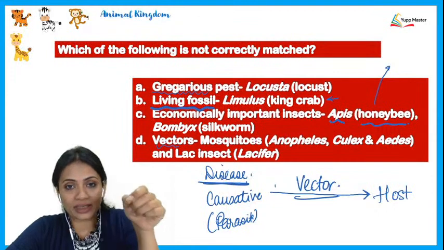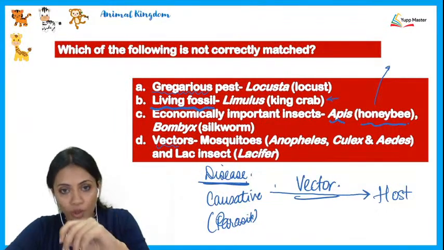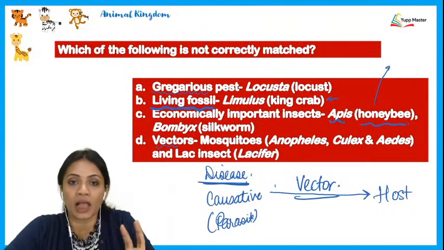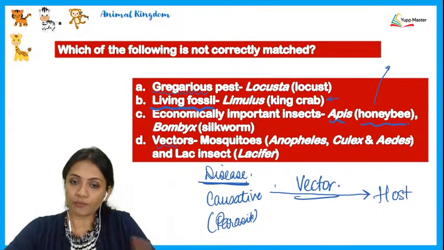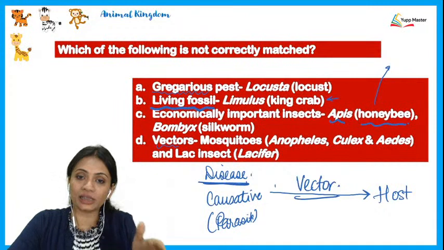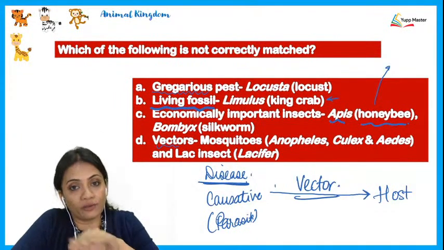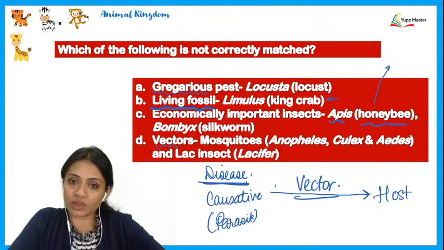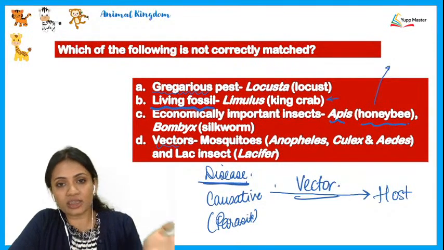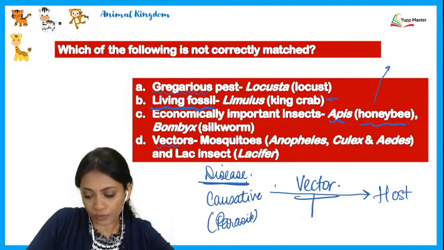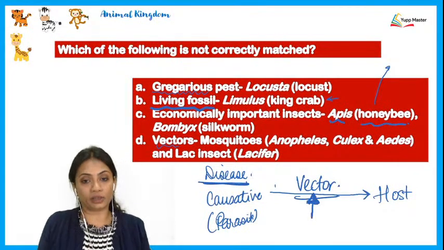And when that unicellular organism enters into our body, it is that organism which is causing malaria. Has the mosquito caused malaria? No. But the mosquito has helped taking that unicellular organism and putting it inside the body of a human. So, since mosquito has helped in the spread of the disease, that living organism, which is the mosquito, is going to be called as the vector.